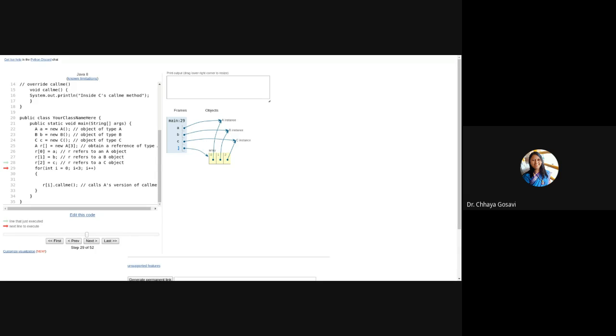We cannot create a reference of a child class and call a method of the superclass. This is not possible. I cannot create a reference of B and then call a method of A. I have to create a reference of the superclass and then I can call child class methods. Is it clear?